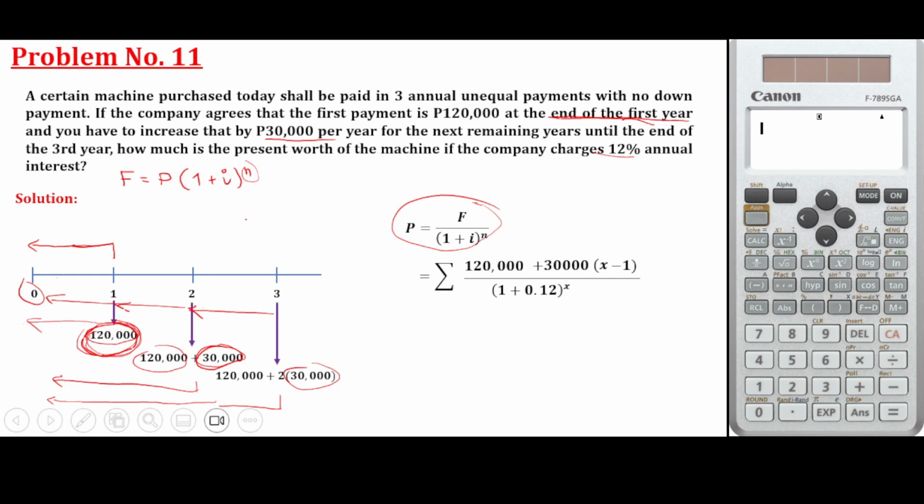Actually, this is also the same thing, we just made it a summation. So instead of putting it individually, just create a formula for that.